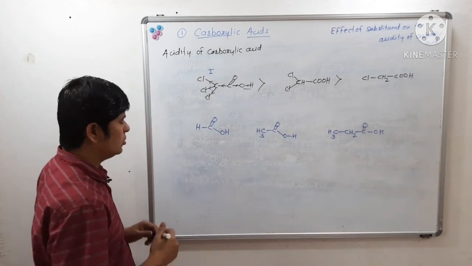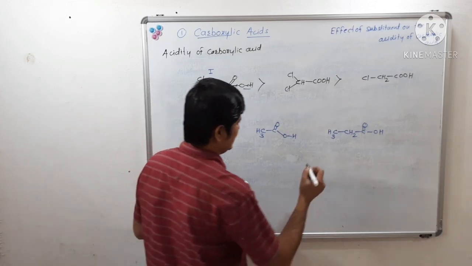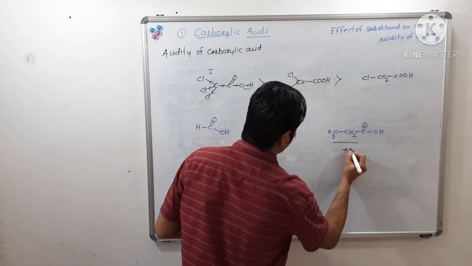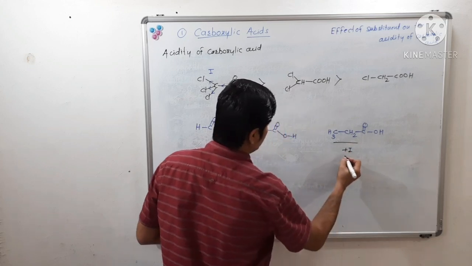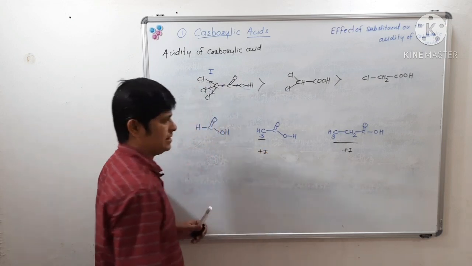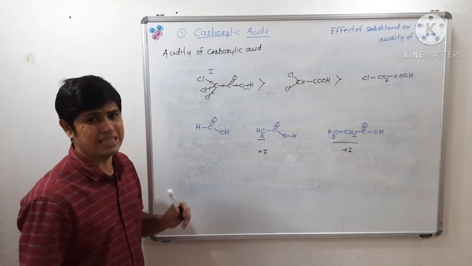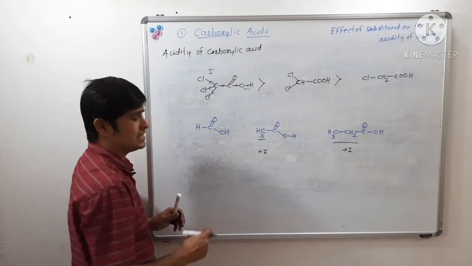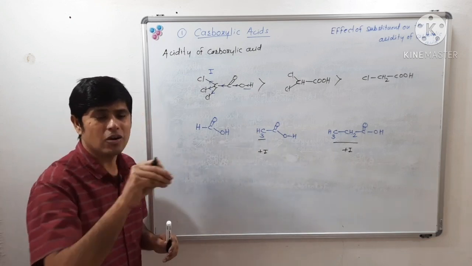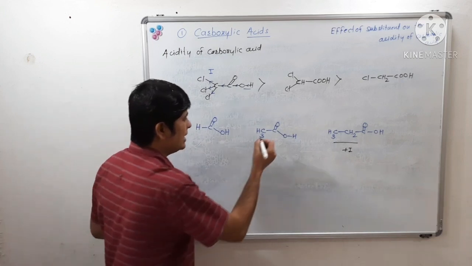Now we know methyl and ethyl have a plus I effect, but this type of plus I effect is absent in formic acid. Plus I means electron donating, electron releasing, through the sigma bond.